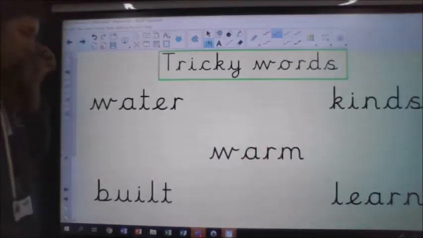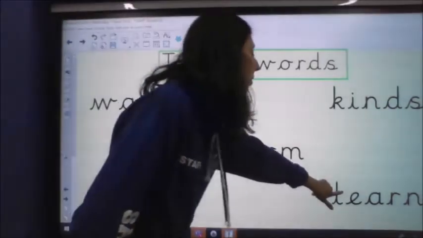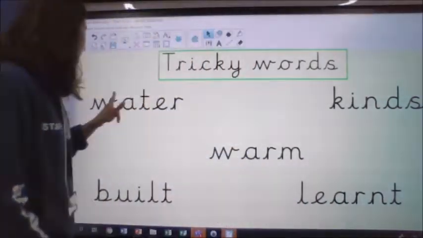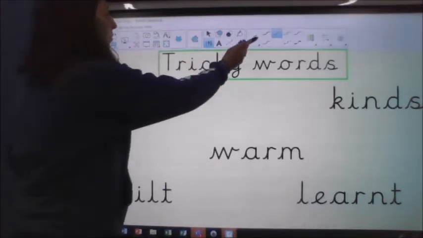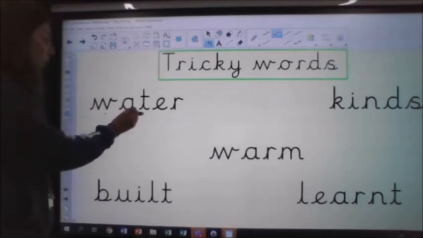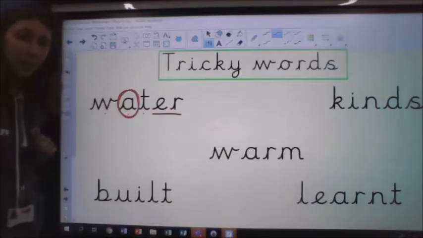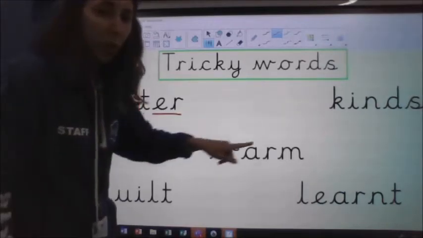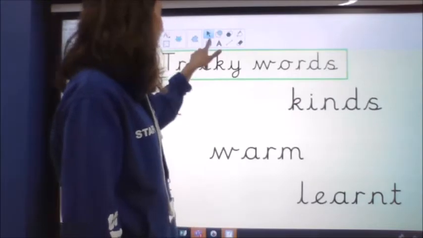Okay, got some other words that are tricky words. Okay, other words that are tricky words for today. So this one is a tricky word. My children in phonics, we've had this one recently. This one is the word water. W-O-T. So it's this part that's tricky. Letter A is making the O sound. We've got in this one the letter I making the I sound.